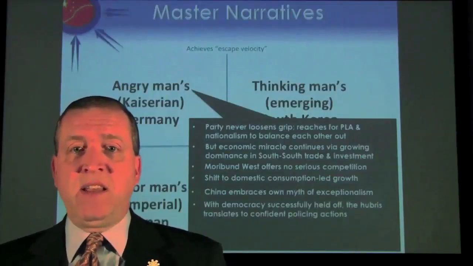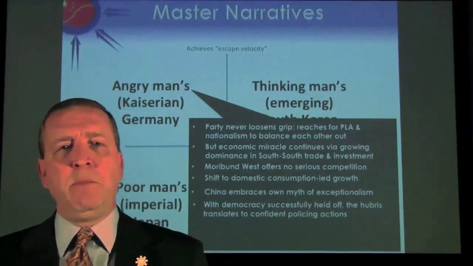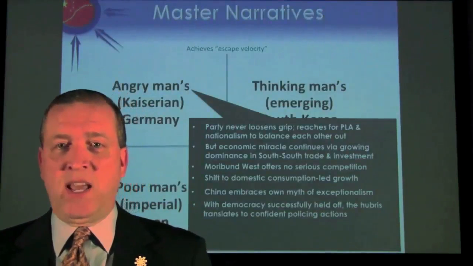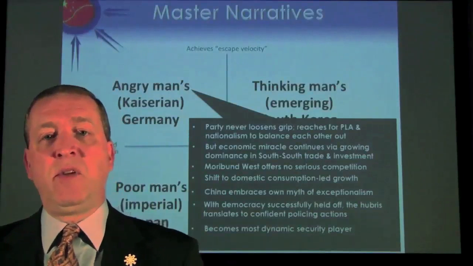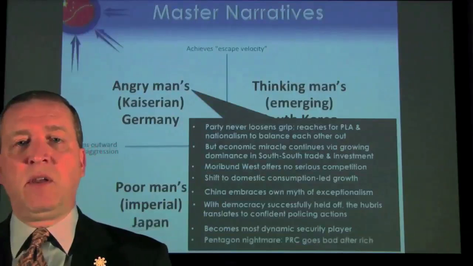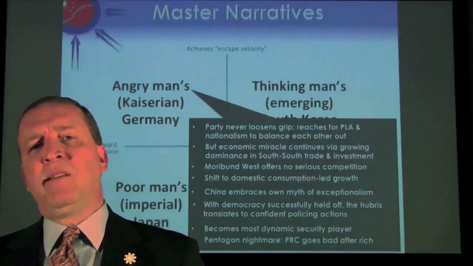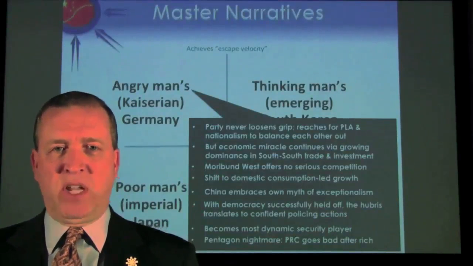We see democracy successfully held off, and a certain hubris accumulating because China was told it couldn't get this rich without turning democratic. So we see it becoming more dynamic in terms of international security affairs, and over time, this is really, as I said earlier, the Pentagon's nightmare. China goes bad after it becomes rich.